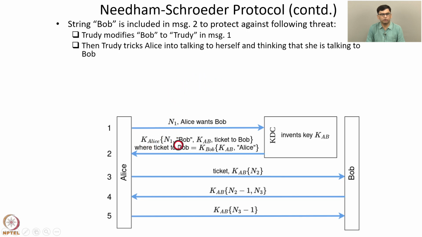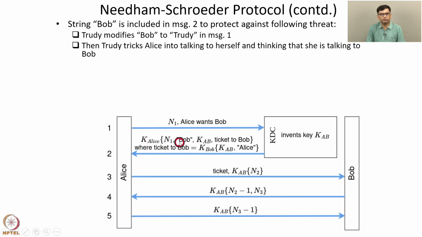thinking that she is talking to Bob. So this is one attack that is possible, and that is possible because this identifier is not included in this message 2. So for defending against such an attack, this string Bob is included in this message 2.